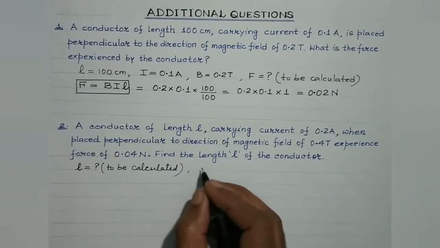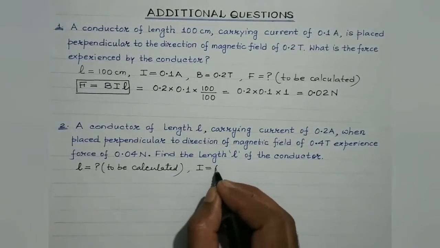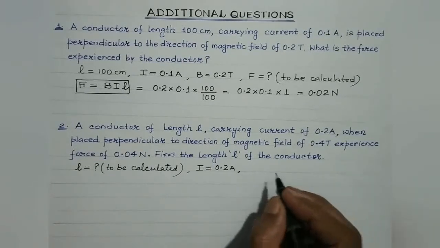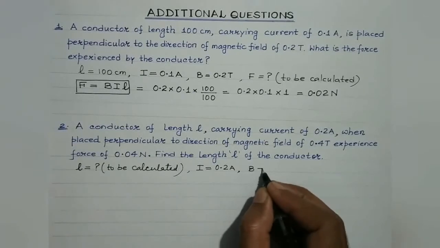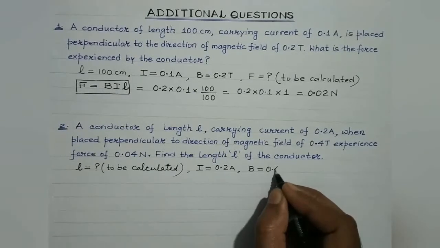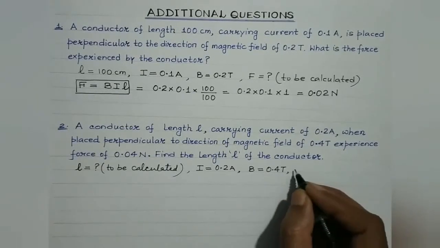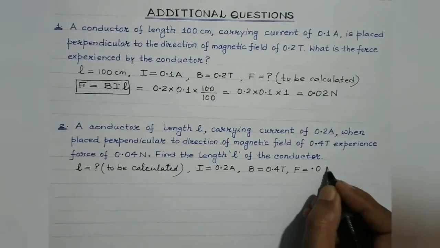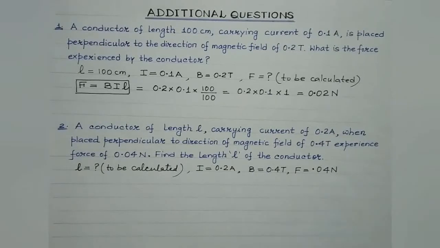Okay, current flowing through the conductor, it's given to be 0.2 ampere and it is placed perpendicular to the direction of magnetic field, and the magnetic field strength is given to be 0.4 Tesla. And the force experienced by this current carrying conductor, it's given to be 0.04 Newton, right?